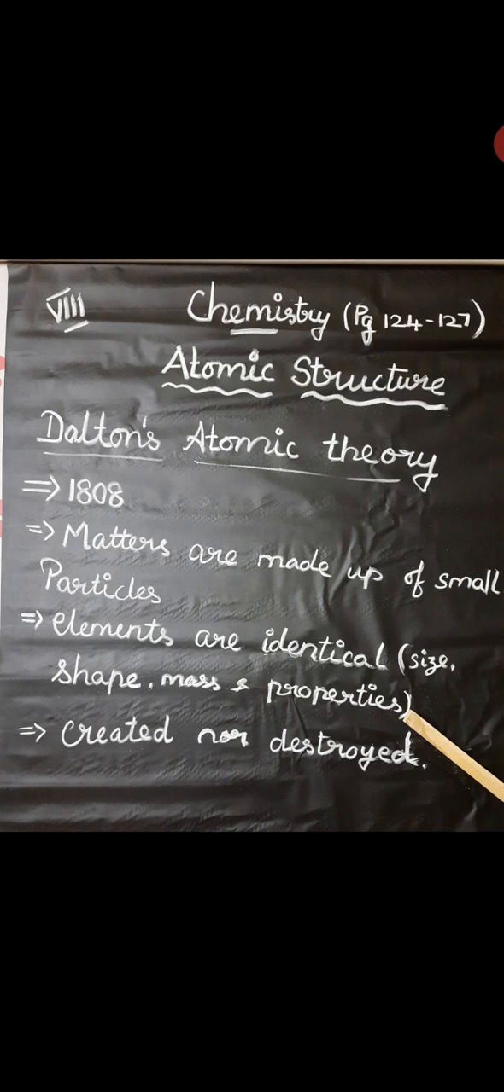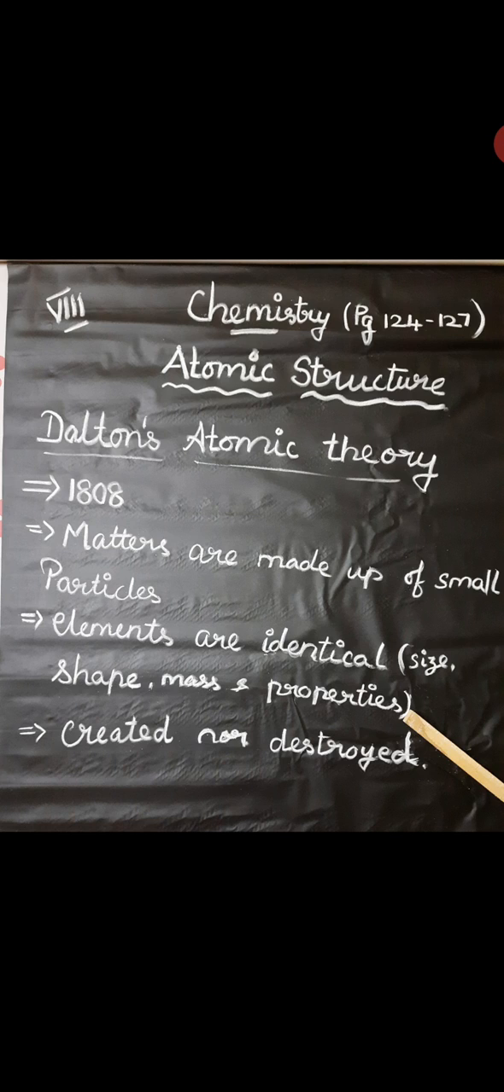The word atom is derived from the word atomos, and atomos means smallest indivisible particle. The ancient Greek philosophers, like Democritus, spoke about the atoms. So these are the small introductions about the atomic structure.